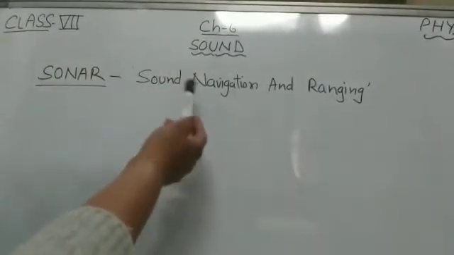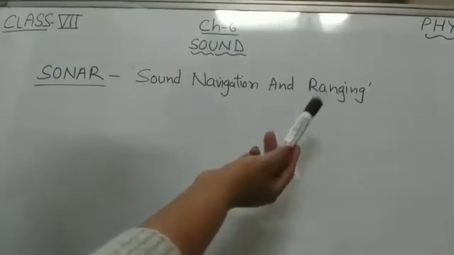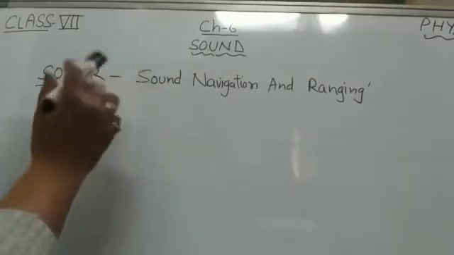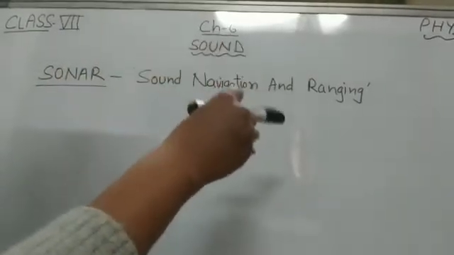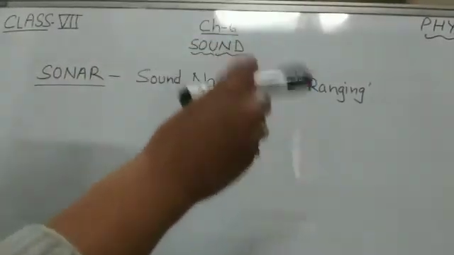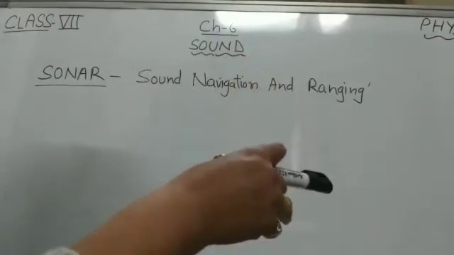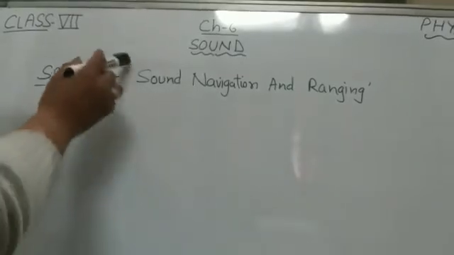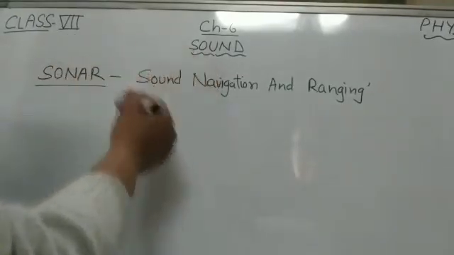The full form of sonar is sound navigation and ranging. Sonar is an apparatus which is used to find the depth of a sea or to locate underwater things like shoals of fish, shipwrecks, and enemy submarines. So this is also important, the full form of sonar.